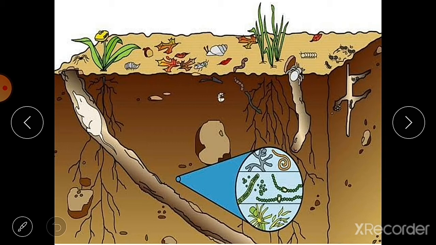The word soil is derived from a Latin word, solium, meaning earthy material. Earthy material means the material that is formed from the soil, and in which plants grow. Soil is a source of water and nutrients for the plants. It also provides support to the plants by holding their roots. We know that the roots of the plants hold the soil and are firm in the soil.